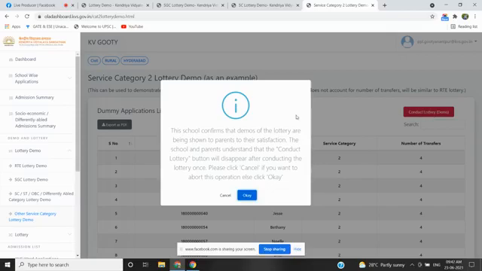Now this will be the common message that is displayed after each and every lottery. So to the satisfaction of the parents, we have shown the pre-lottery list. I am clicking on OK so that the list will be shuffled, and you can see the post-lottery list here. The sorting and random selection will be done by the software.